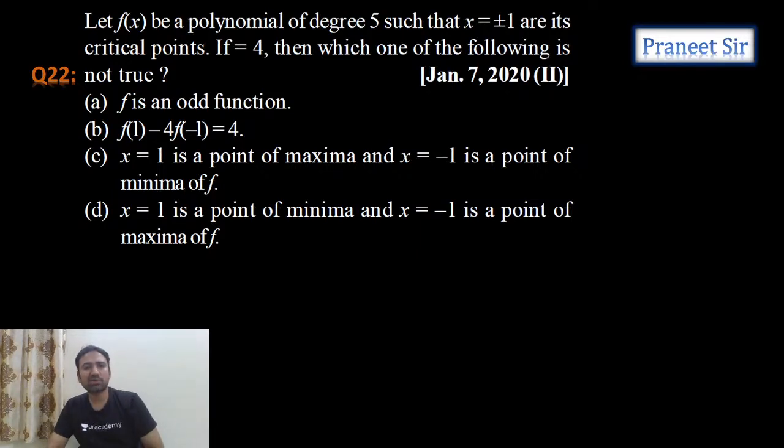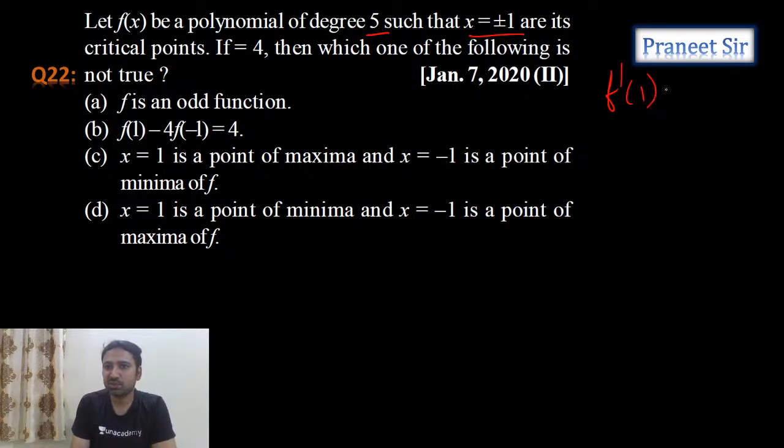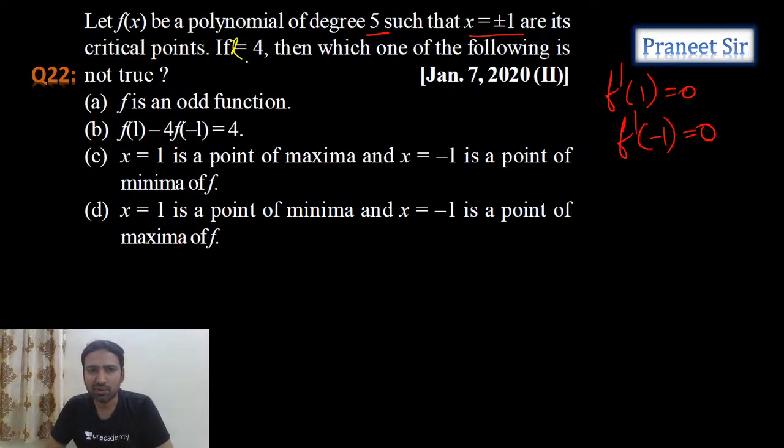So guys, all these are 2020 questions only. You can observe how many questions we are getting from applications of derivatives. So 2 questions we get, guys, from applications of derivatives. So f of x is a polynomial of degree 5 such that x plus or minus 1 are its critical points. That means f dash 1 is 0 and f dash minus 1 is also 0. Correct? And what is it, guys? X equals to 4. If x equals 4, then which of the following is not true?